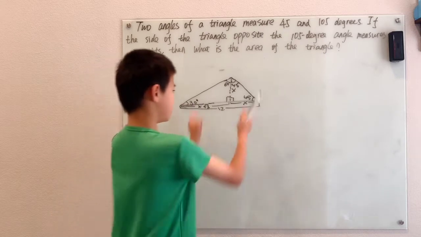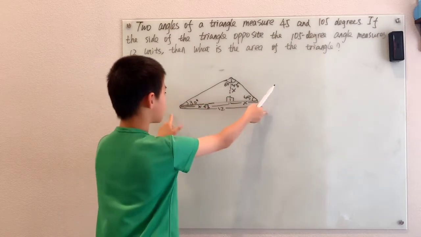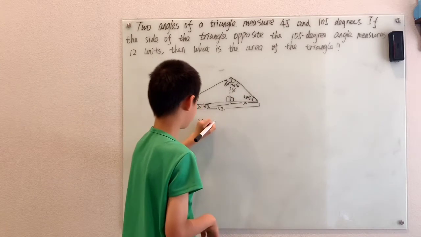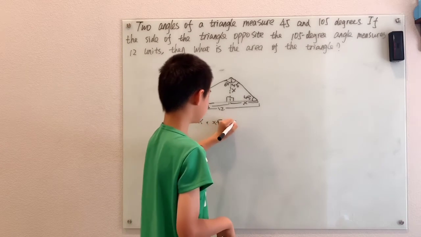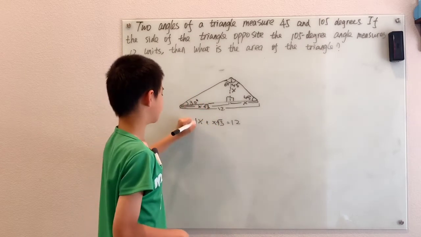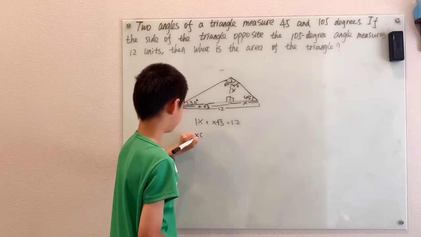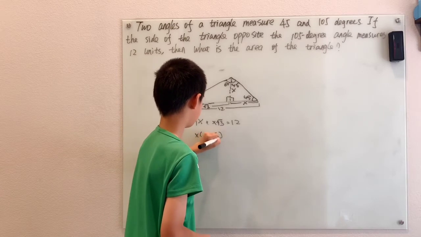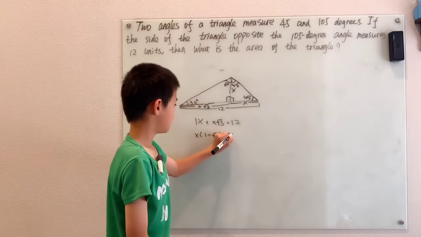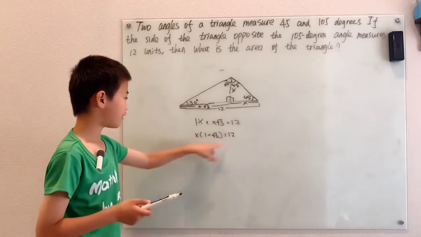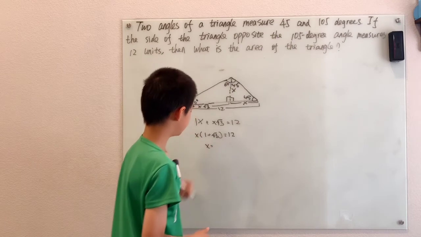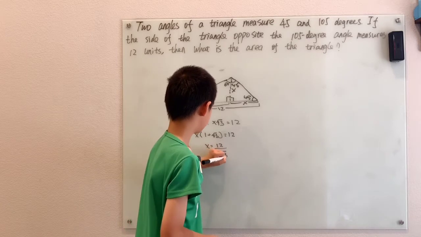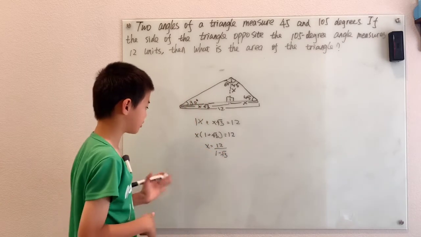Which means now, if these two pieces, x and x root 3, make up the 12, then we can write an equation. x plus x root 3 equals 12. Now x is obviously just 1x. Also factoring this, you get x times 1 plus root 3 equals 12. Now dividing by 1 plus root 3, we see that x is 12 over 1 plus root 3.